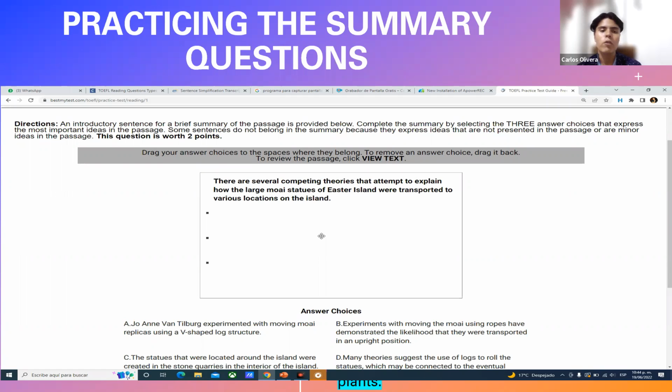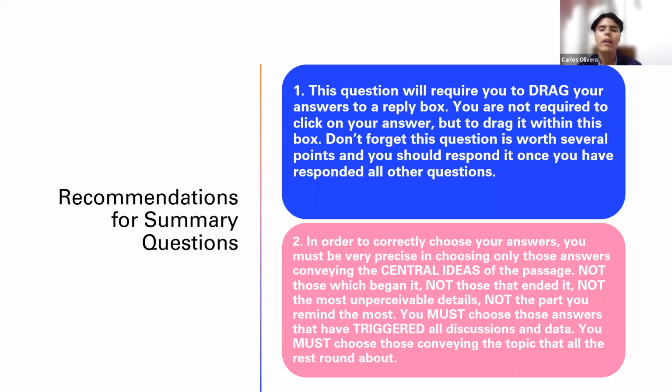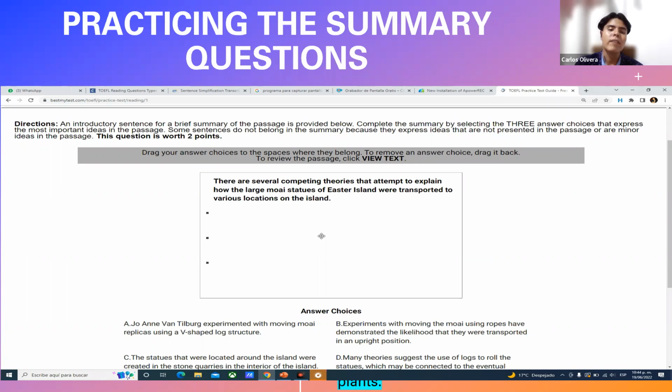As I say, how can you respond correctly? Very easily. In order to correctly choose your answers, you must be very precise in choosing only those answers conveying the central ideas of the passage. As I say, you have more than 3 statements, but you can merely introduce 3. You have 6 options, but you have to pick 3 of them and to introduce them, to drag them, remember, within the reply box.